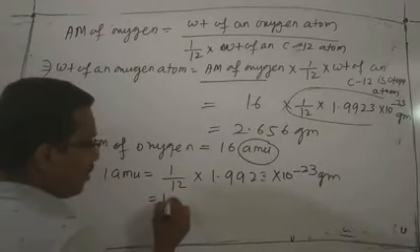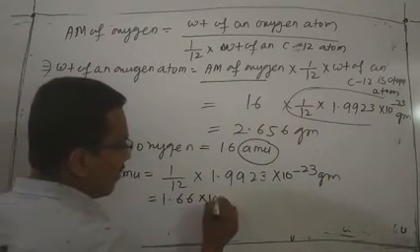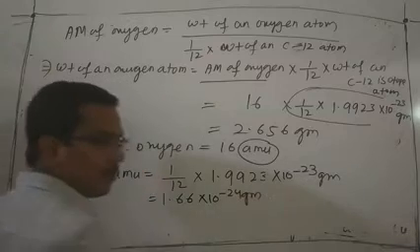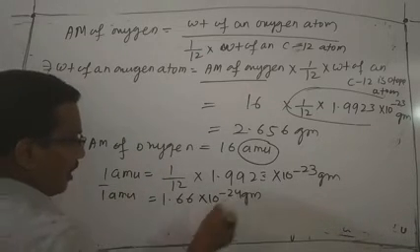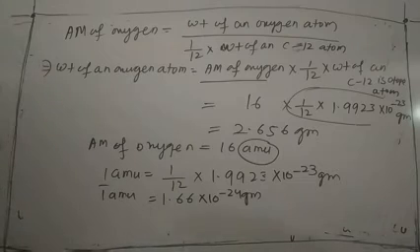Finally it is found that 1 M means 1.66 into 10 to the minus 24 gram.